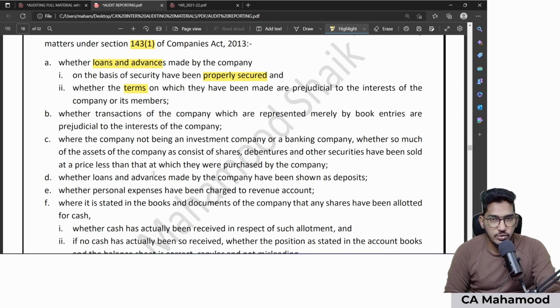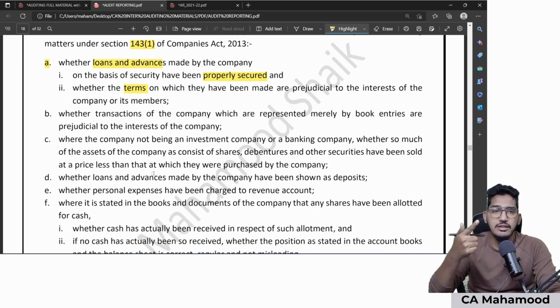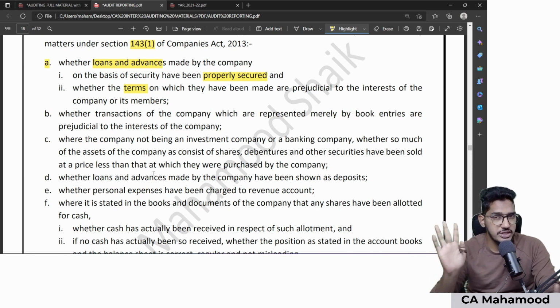Like the company has given a loan without charging any interest, without accepting any security, without mentioning any repayment period. These are examples of terms which could be prejudicial to the interest of the members. So first, we need to verify loans and advances given by the company, whether they are properly secured, and whether the terms on which they are made are prejudicial or harmful to the interest of the company or members.